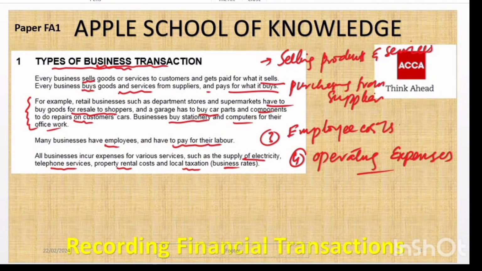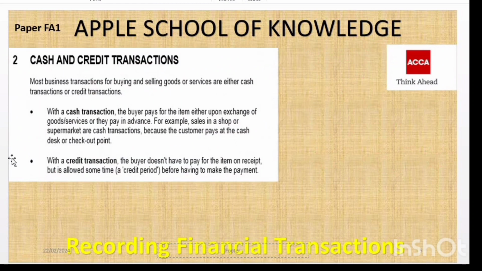Now let's move on. Here we will discuss cash transactions and credit transactions. Cash transaction, let me write here. In a cash transaction, the buyer pays for the goods or services either upon the exchange or in advance. For example, a customer paying at a shop cash desk or supermarket checkout point represents a cash transaction.